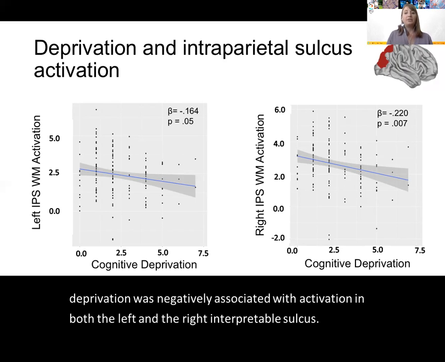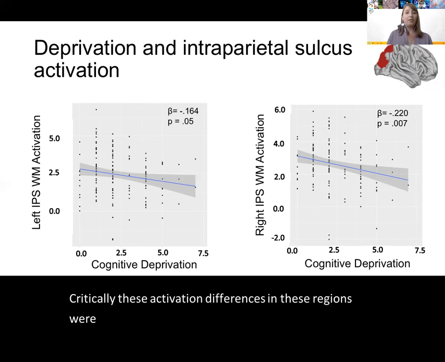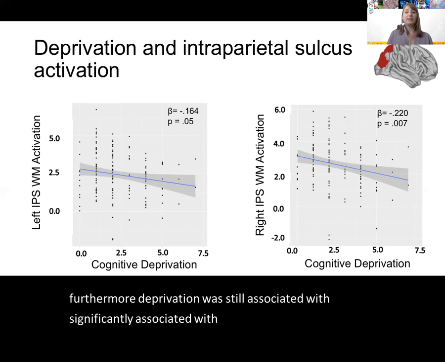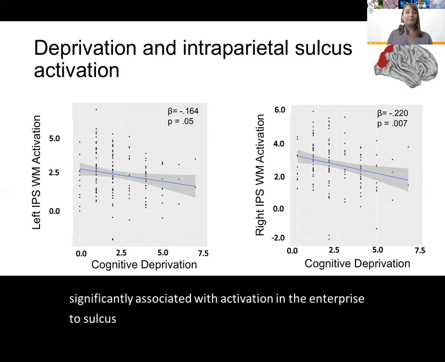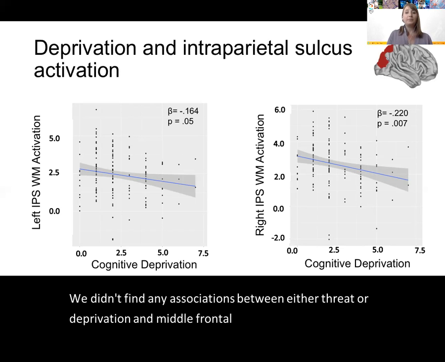Critically, these activation differences were not associated with experiencing more threat. And furthermore, deprivation was still significantly associated with activation in the interparietal sulcus, even when we controlled for threat. And we didn't find any associations between either threat or deprivation and middle frontal gyrus activation.